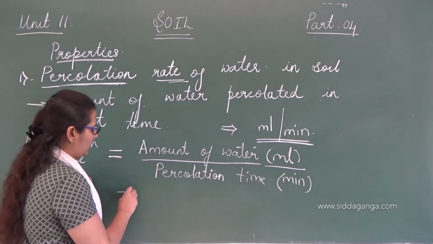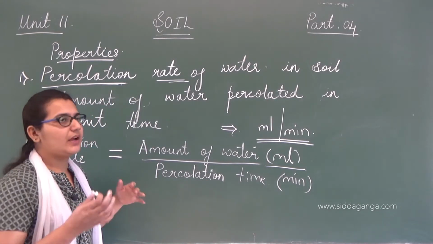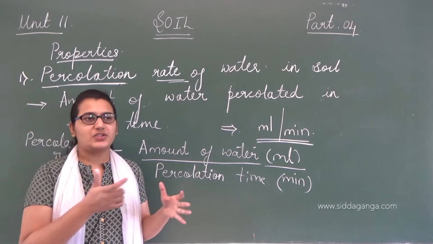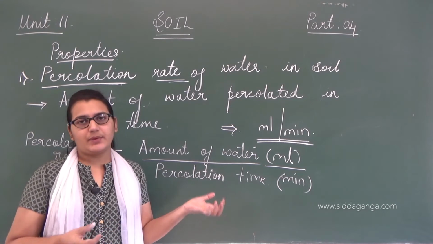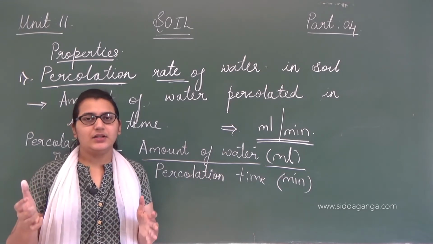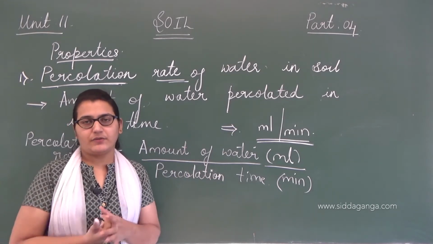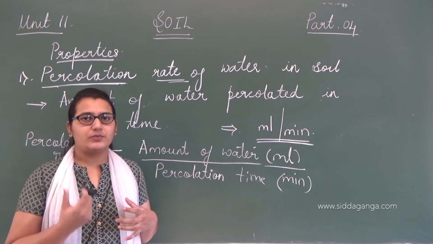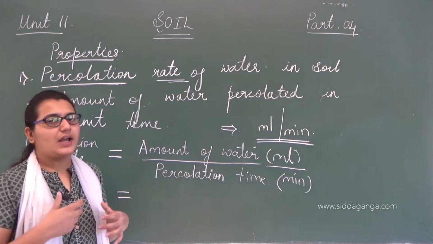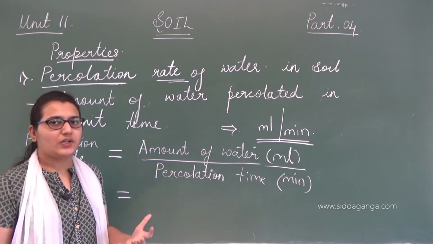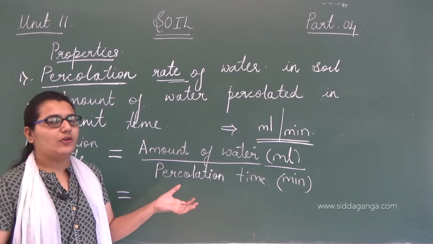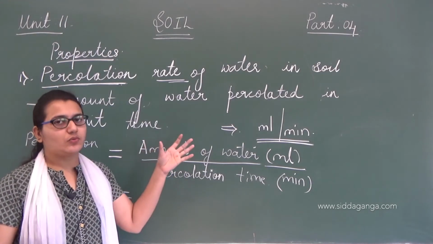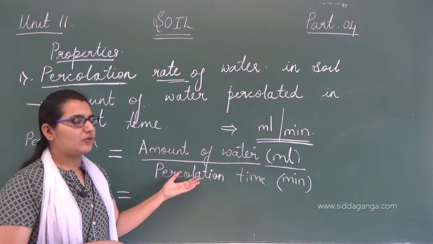In our previous example we have taken around 100 ml. If you are given that this much water has been applied to the soil and it takes a few minutes, some 5-10 minutes, to absorb the water fully, and they ask what is the percolation rate of water, this is the formula: amount of water in ml by percolation time.